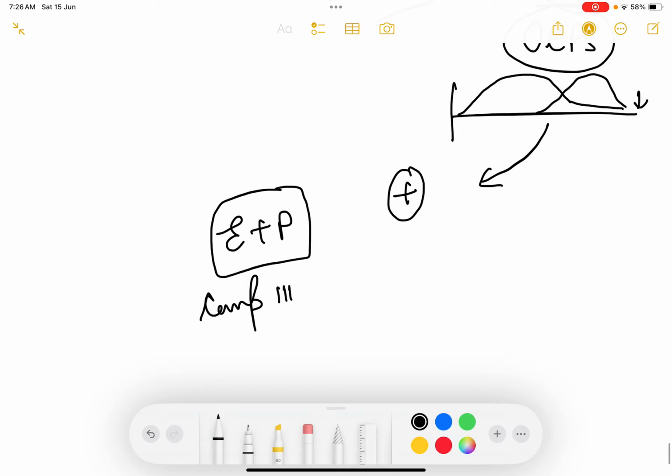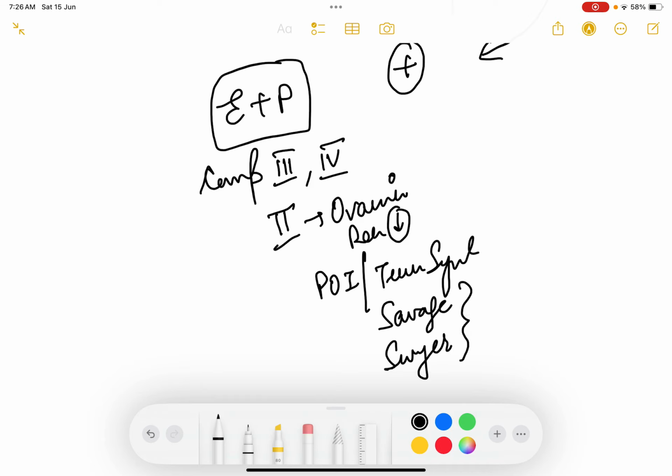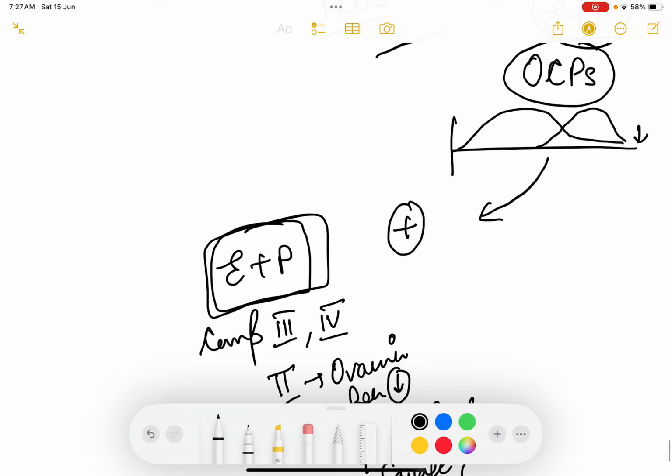All the compartment 3 and compartment 4 disorders, that is disorders in the hypothalamus, disorders in the pituitary, or compartment 2 disorders whereby the ovarian reserve has gone down, that is either premature ovarian insufficiency or Turner's syndrome whereby there are streak gonads, or Savage syndrome and Swyer syndrome. Read all these things also from my previous lectures. So these compartment 2, 3 and 4 defects will have bleeding with estrogen and progesterone.